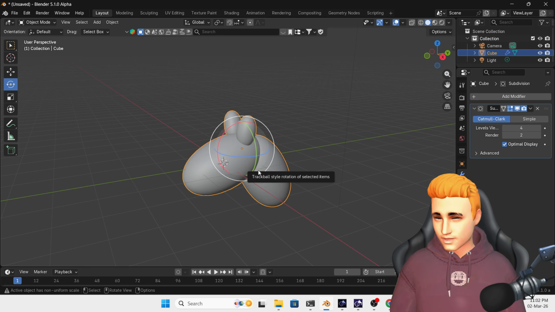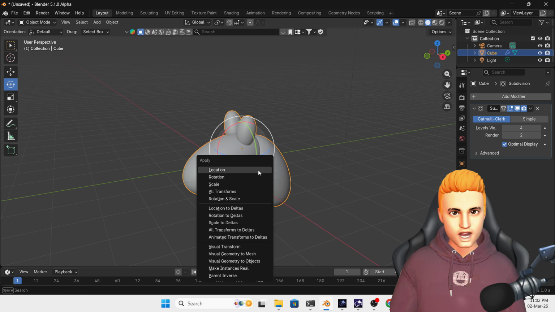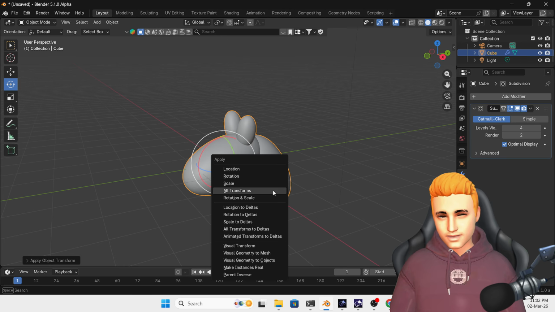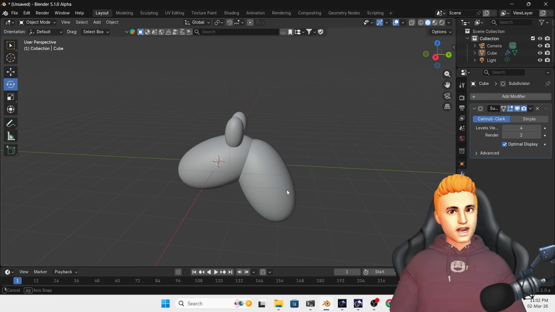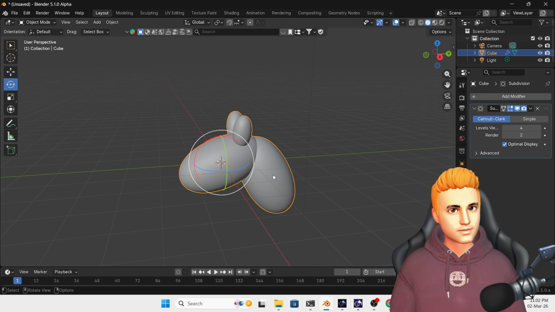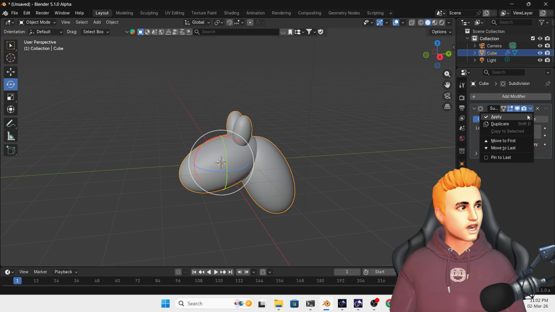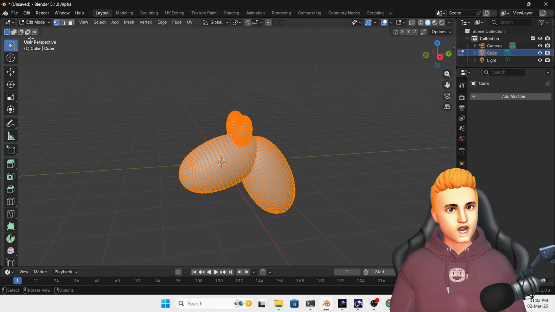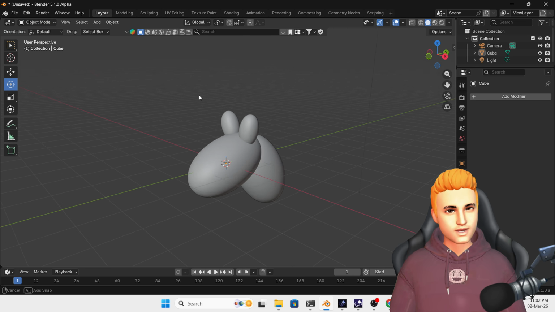And now press Control A again and click on all transforms. So we have something like this. And now we have to apply the smooth on all the objects. Go in edit mode. Okay. So we have applied the smooth.